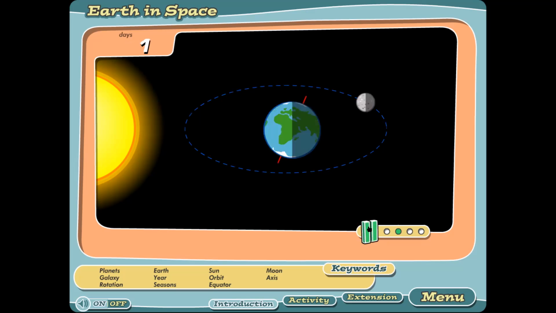Let's make it move. Sorry, to start from the beginning. This way, we can see a little part of the moon, because the angle is different. Let's complete.